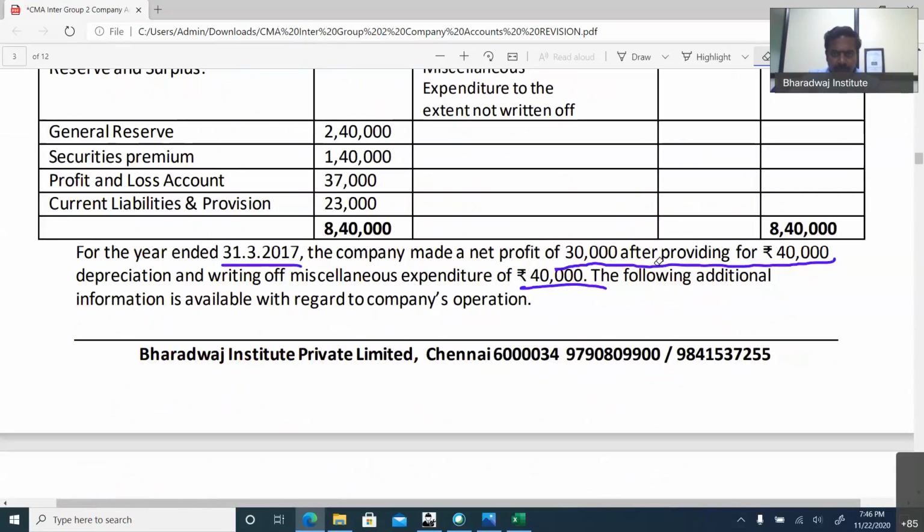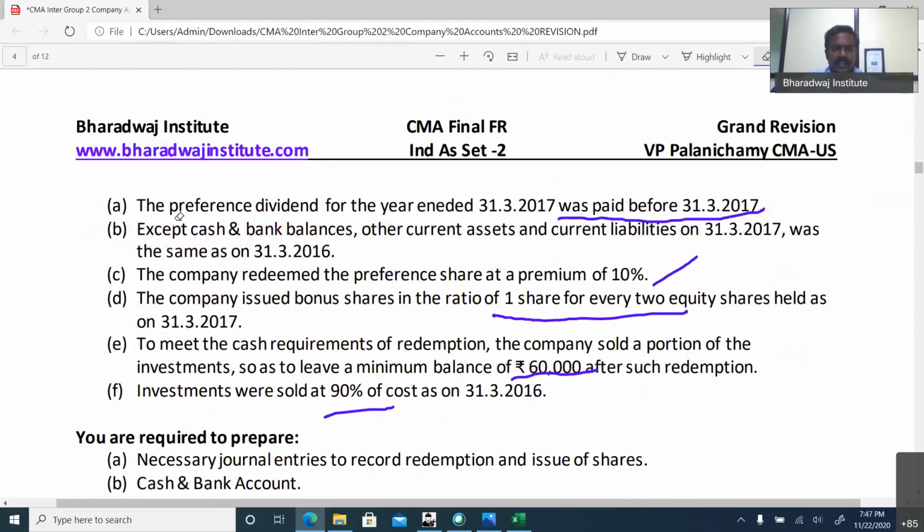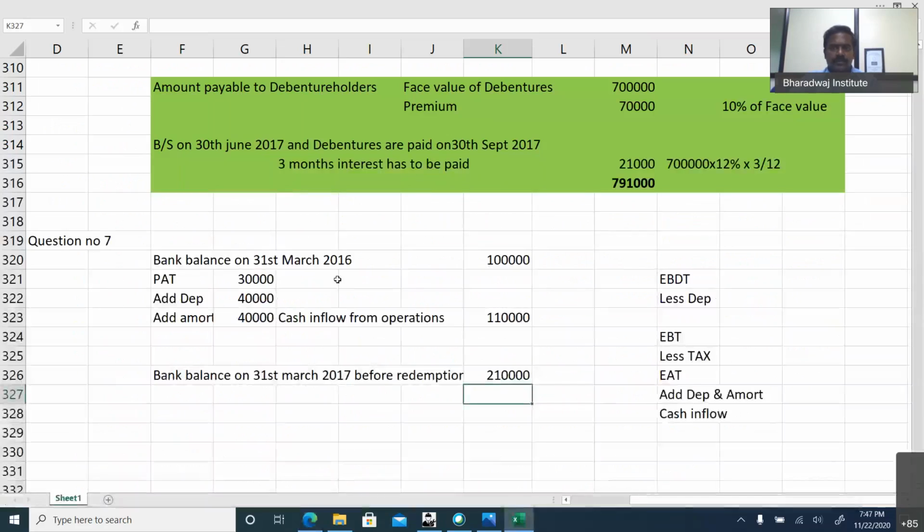The company made a net profit after providing 40,000 depreciation. The following information is available. And they have paid preference dividend also.